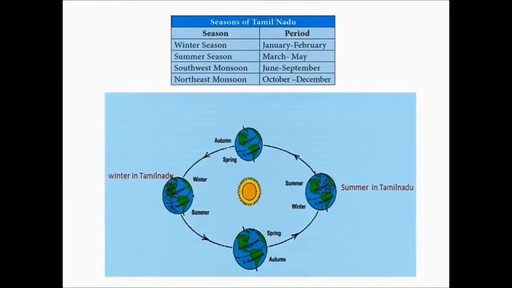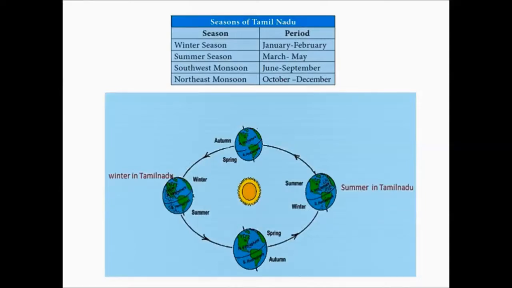You have to imagine the process that is happening as we study. So, when we study, you have to imagine what is happening, how it will happen. Consider if there is no tilt of the Earth's axis. If it is straight, what happens?